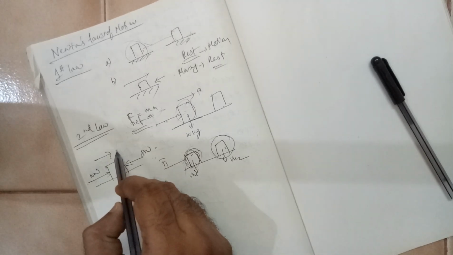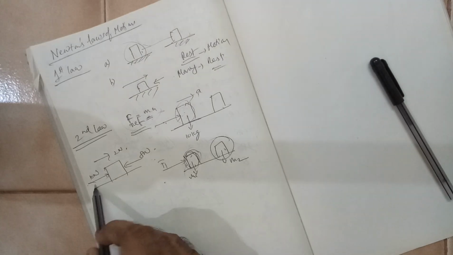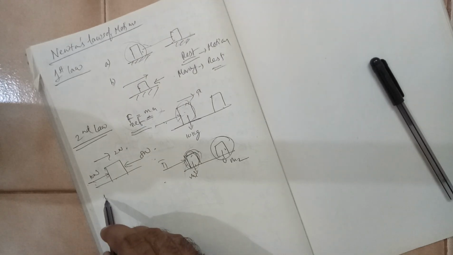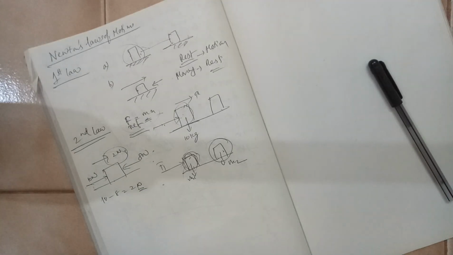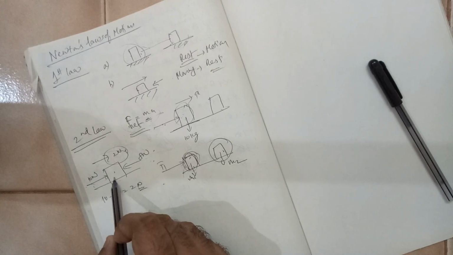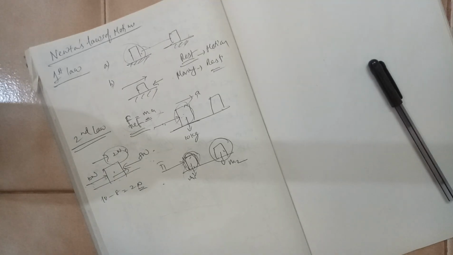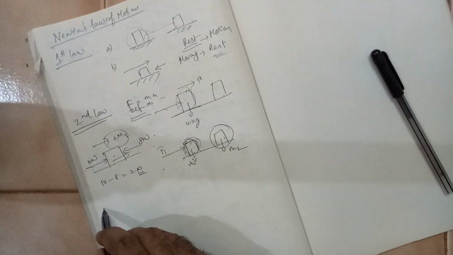That means 2 Newton left to right is acting. If you take the x direction, it is 10 minus 8, which is 2 Newton. This force is the net force. If you divide this force by the mass, you get the acceleration of the block. This is the second law.